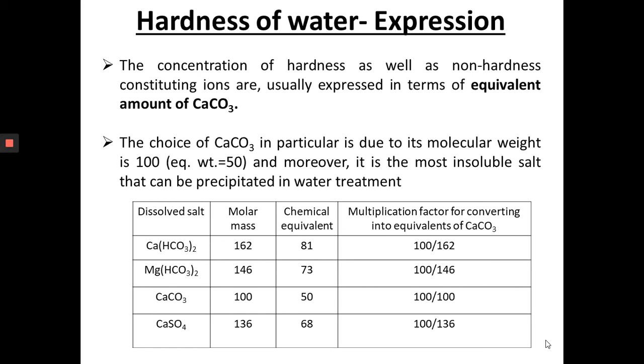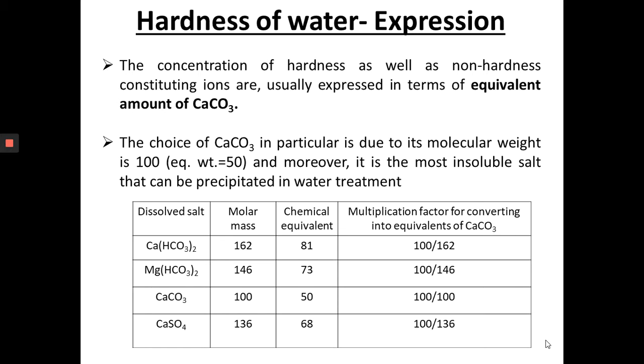The expression of hardness of water. How to express the hardness? The concentration of hardness as well as non-hardness constituting ions is usually expressed in terms of equivalent amounts of calcium carbonate. So all hardness can be expressed in the form of calcium carbonate equivalent. Why do we choose calcium carbonate equivalent? The choice is due to its molecular weight being 100 and its equivalent weight 50. Moreover, it is the most insoluble salt that can be precipitated in water treatment.